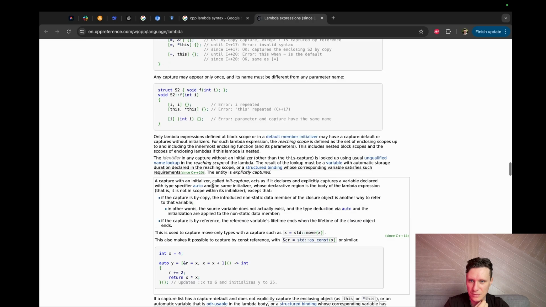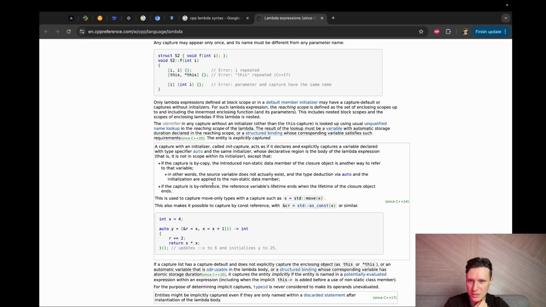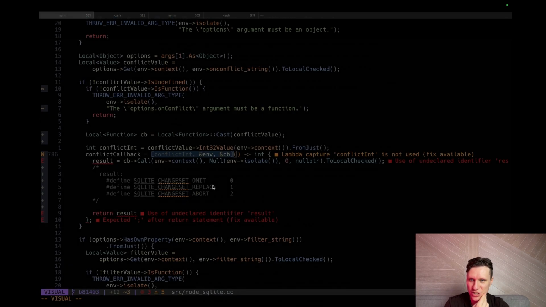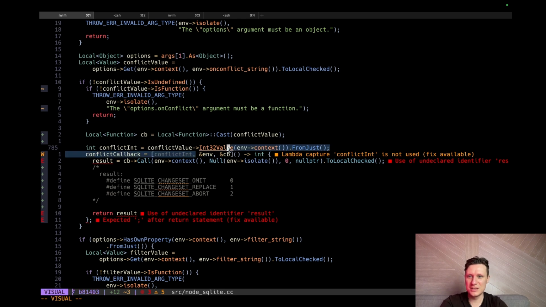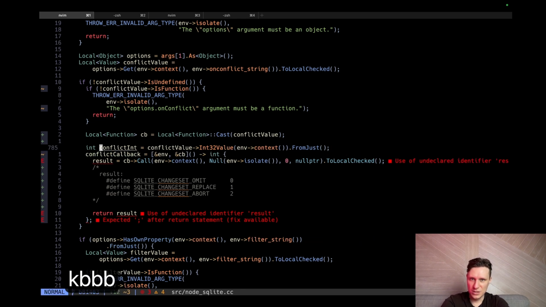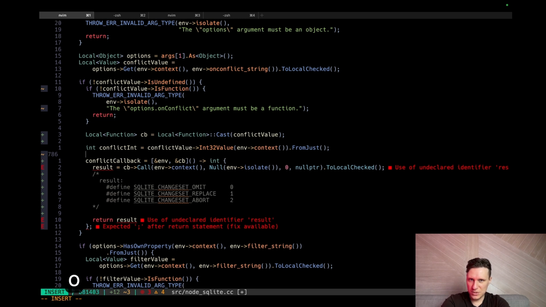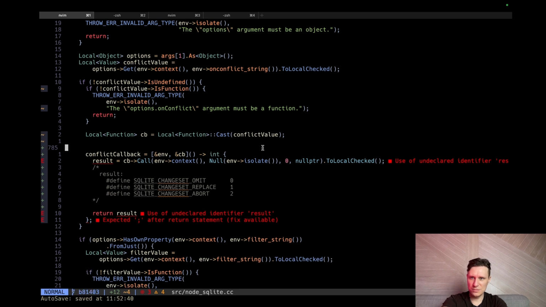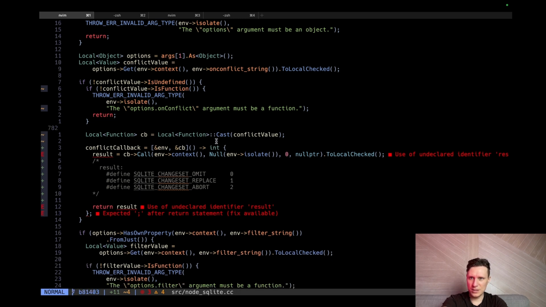Identifier. Blah blah blah. So this is like a single-threaded application. We can just put these guys, and why not? Conflict value doesn't exist here. Let's remove it. Int32 value. Context. We don't need this one, of course. Now we have our function in our lambda. I will call this lambda, and we get results.